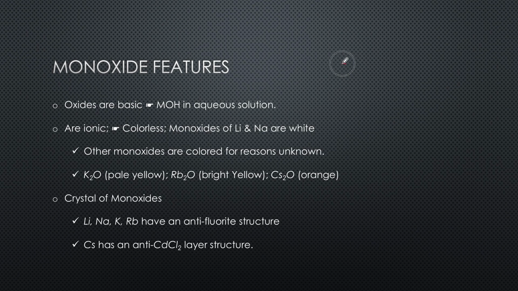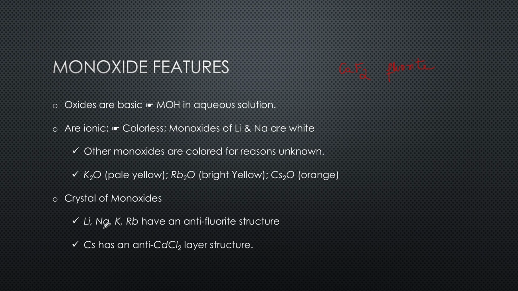One of the crystal structure types is that of fluorite, that is the calcium fluoride structure. This is the fluoride structure, where you have the calcium and fluoride ions.